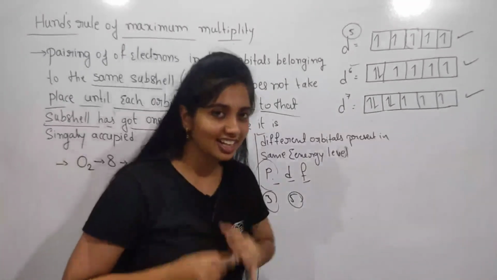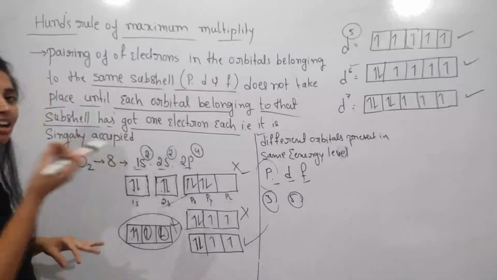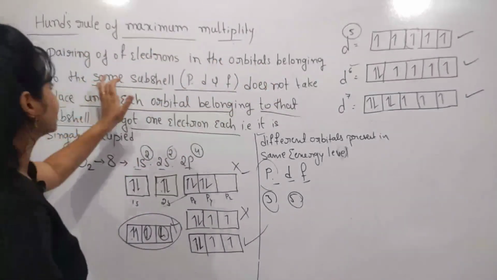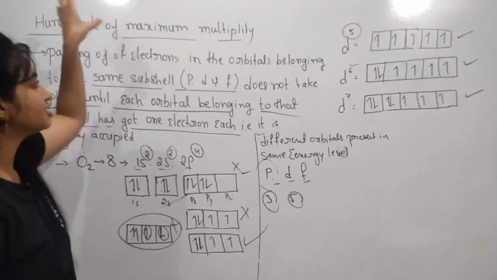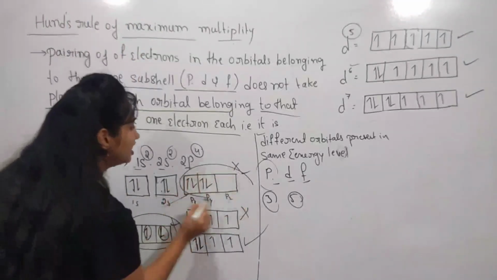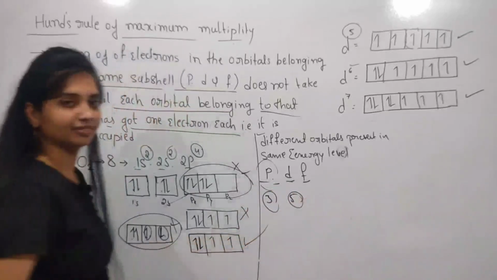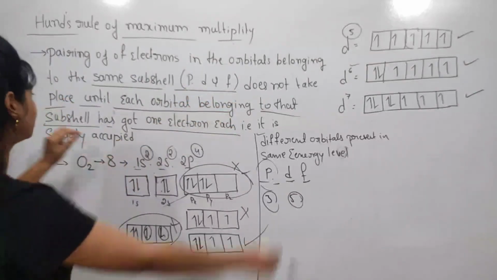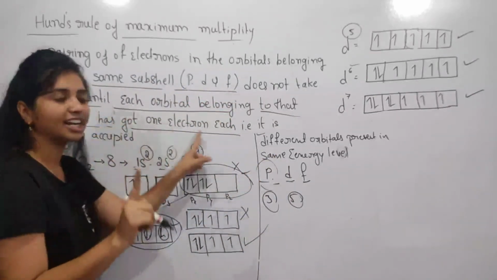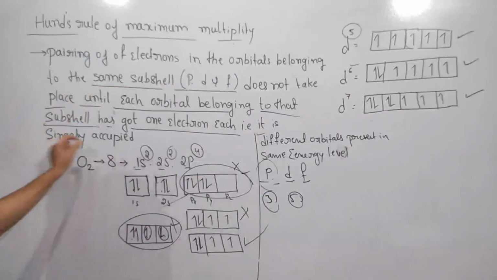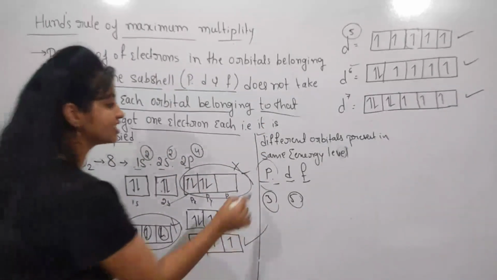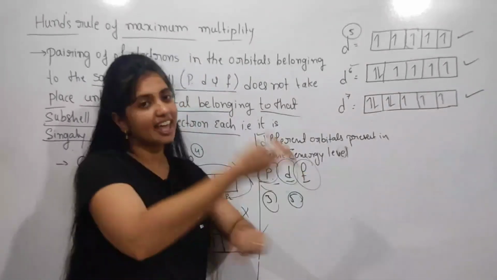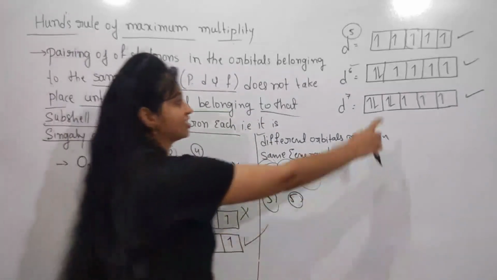I hope you got clarity about this Hund's rule. I wish to explain once again. The pairing of electrons in the orbitals belonging to the same subshell. So this Hund's rule says that for orbitals like P, D, F, pairing does not take place until each orbital belonging to this subshell has got 1 electron each, meaning it is singly occupied. First these orbitals are filled by singly occupied electrons, and then next starts the pairing like this.